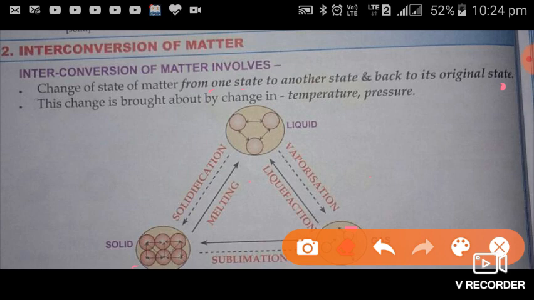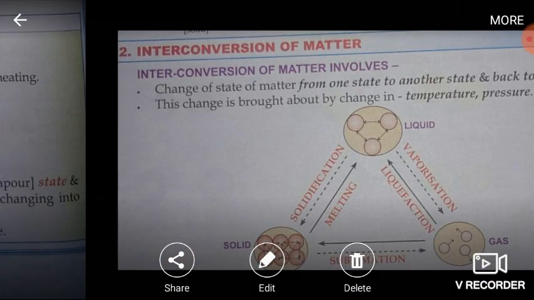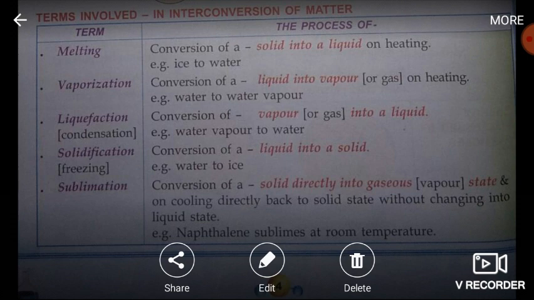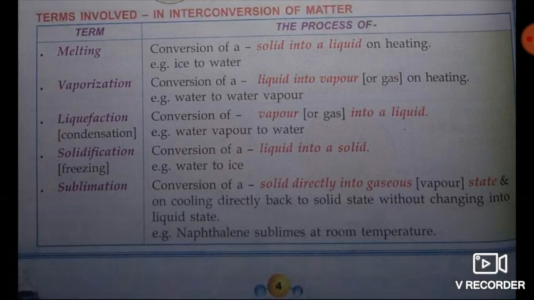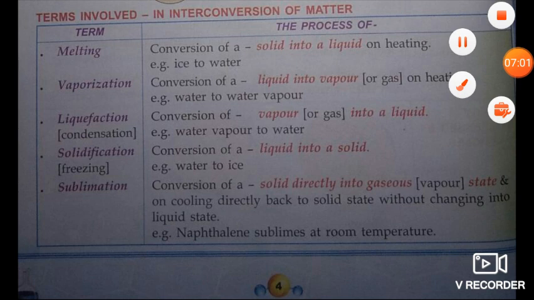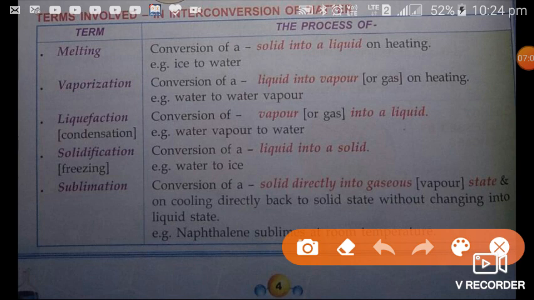Now after this, come to the third heading of this fourth chapter, that is the common terms which are already explained, again given in this tabular form. The terms which are already explained, that is melting. This melting is simply known as solid to liquid change on heating, means melting is a process in which solid changes into liquid on heating. For example, ice converts into water on heating.